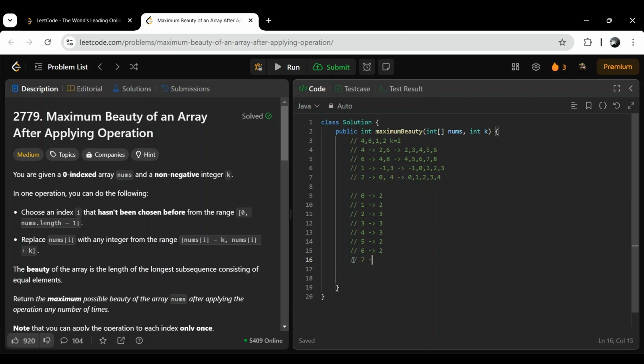That means at number 7 we will remove this 4, because it gets out of this range. Again, for 4 to 8, we will not consider 7 and 8, as I just explained.